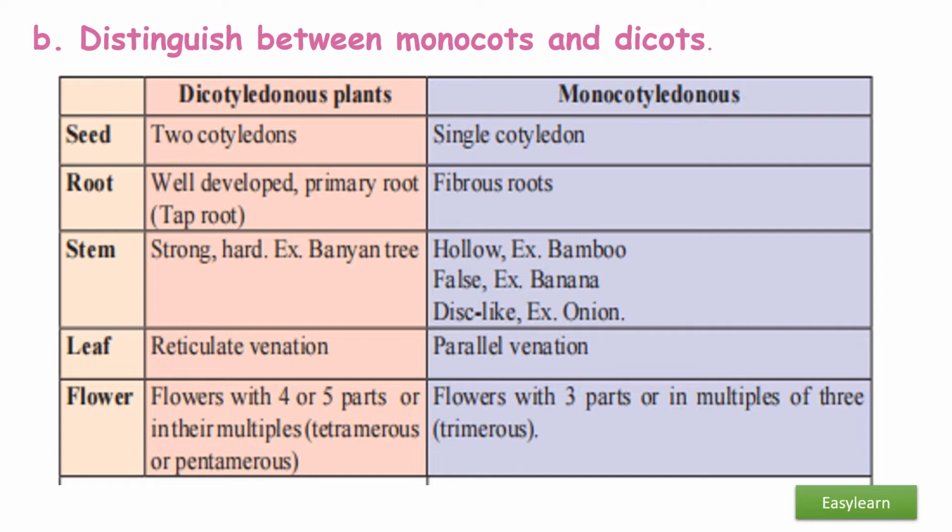The flowers in dicot have 4 or 5 parts or their multiples, that is tetramerous or pentamerous. Flowers with 3 parts or multiples of 3, that is trimerous, are found in monocotyledonous plants.